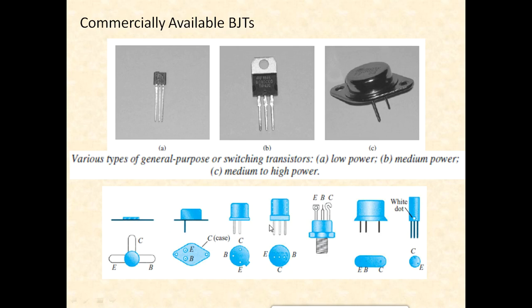This is how the BJT which is available in our lab looks. Basically it's a shiny silvery colored structure with three terminals. Just hold it upright and you will observe that there is a notch present. Can you observe this pointer? This pointer points to a notch. Hold this upright and start counting in a clockwise direction. The first terminal will be emitter, the second one will be base and the third one will be collector. So it's like E, B, C.